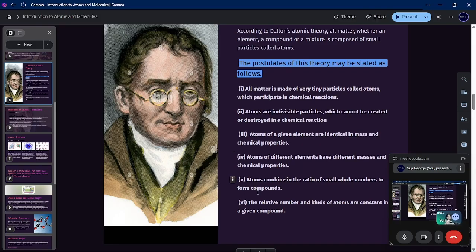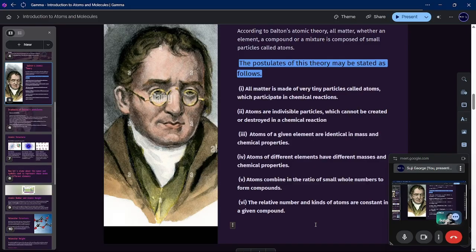Then, the fifth postulate is that atoms combine in a ratio of small whole numbers to form compounds. We have seen 1 is to 8, 1 is to 2, all those things, right? Then the relative number and kind of atoms are constant in a given compound. If we are taking water, the formula is H2O, so for one oxygen, 2 hydrogen are needed.